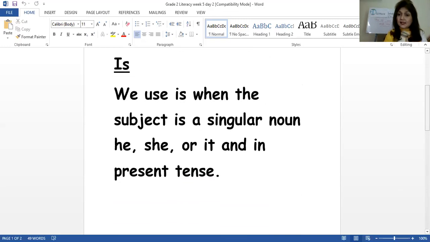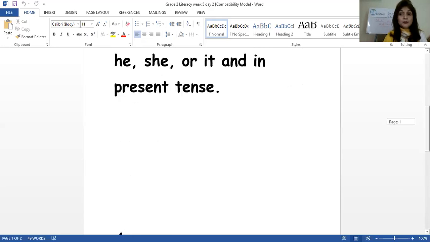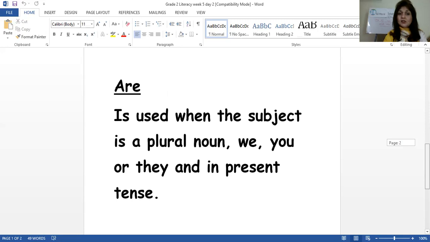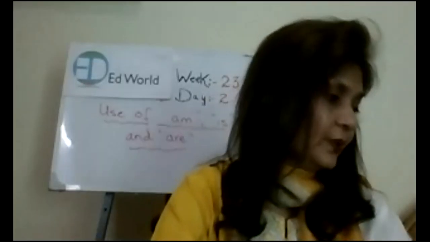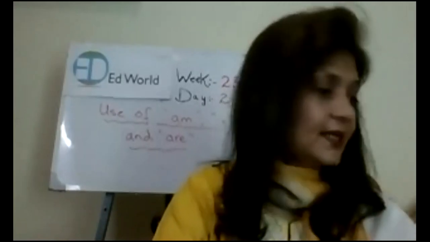Next, is is used when the subject is a singular noun, he, she, or it, and again it's in the present tense. Like I have explained to you, he is working, she is writing, it is a lovely day, but it should be in present tense. Now comes are. Are is used when the subject is a plural noun, you, we, or they, and in present tense. Like they are eating, we are working. You understand?